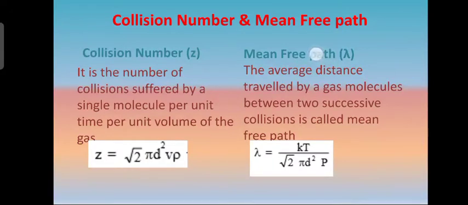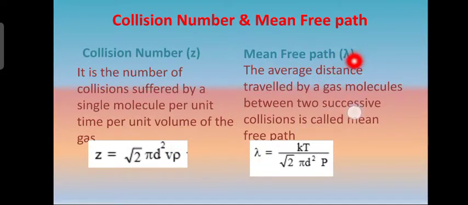Collision number and mean free path. Collision number is represented by Z. Mean free path is represented by lambda. Now, what is collision number? It is the number of collisions suffered by a single molecule per unit time per unit volume of the gas. This is the definition. How is it represented? Z is equal to square root of 2 pi into d squared v into rho. This is the formula.